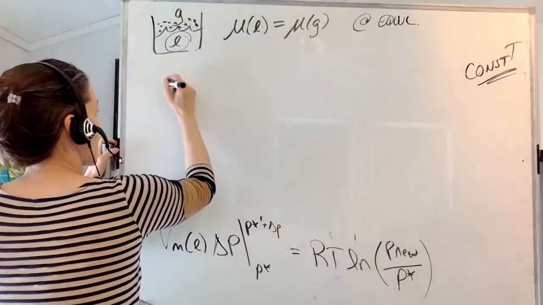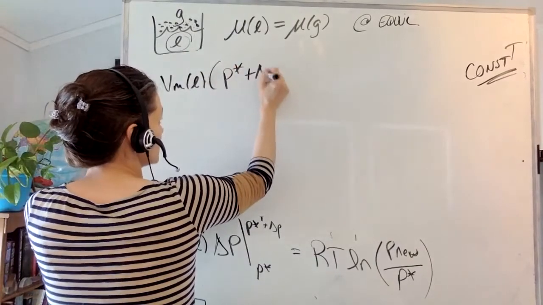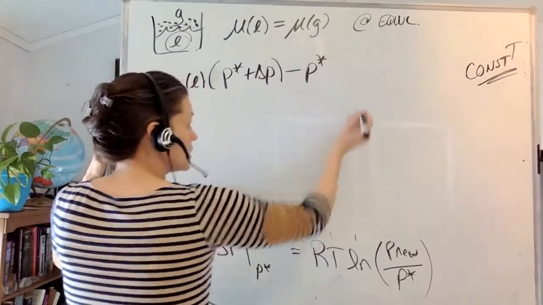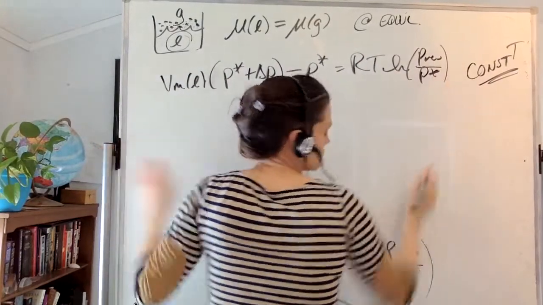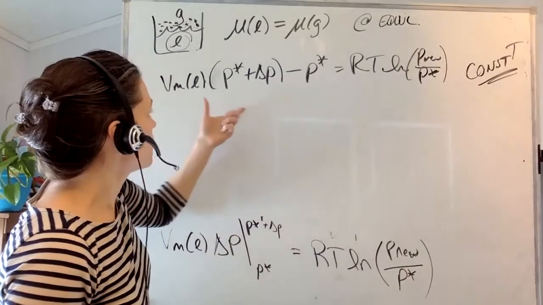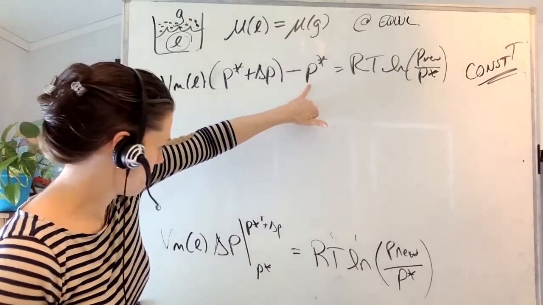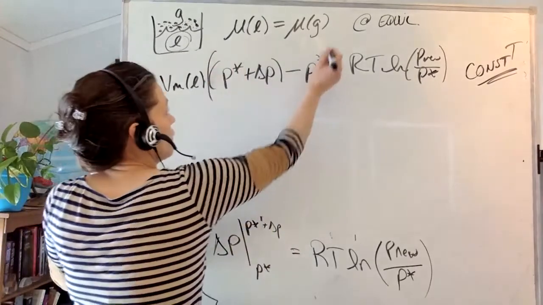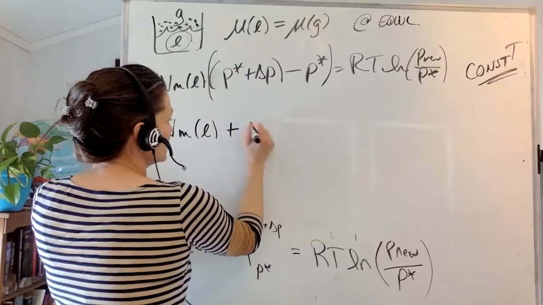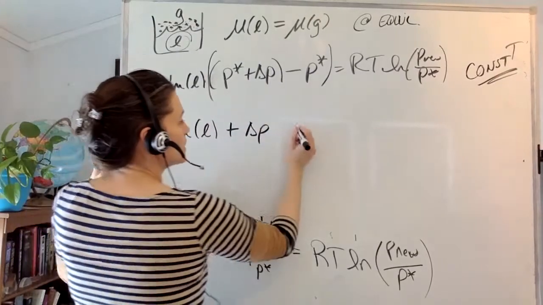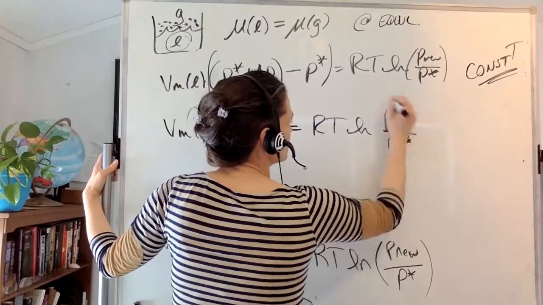All right, so now we're going to have Vm of the liquid, multiply that by P star plus delta P minus P star, is equal to RT log P new over P star. Okay, so that's cool. P star plus delta P minus P star. That's awesome. Oops, actually this would be that. That means that this is just V sub M liquid times delta P, because my P stars cancel each other out, is equal to RT log P new over P star.